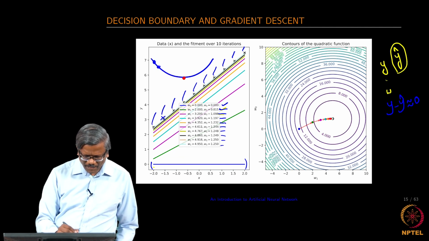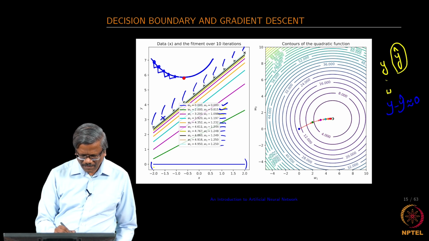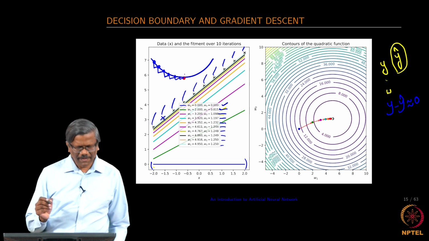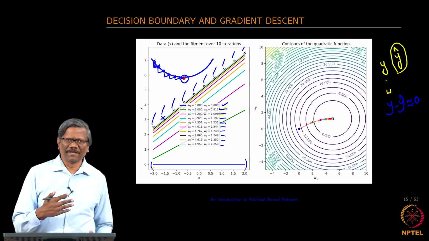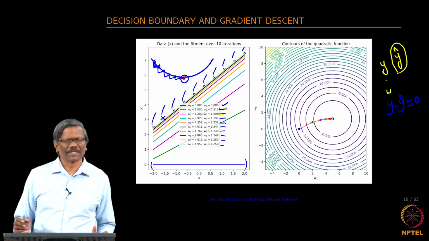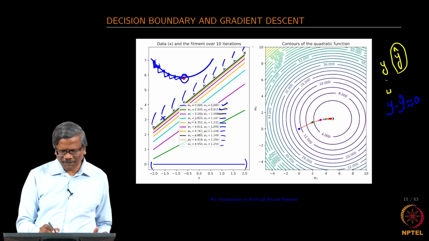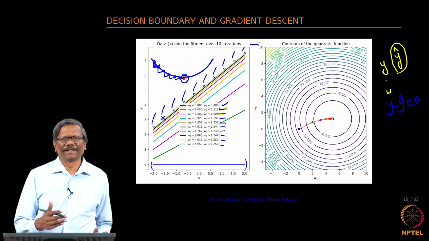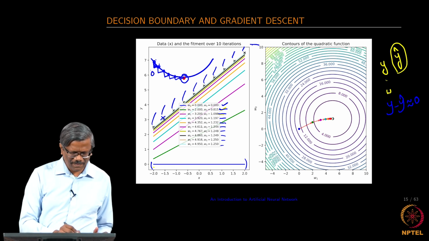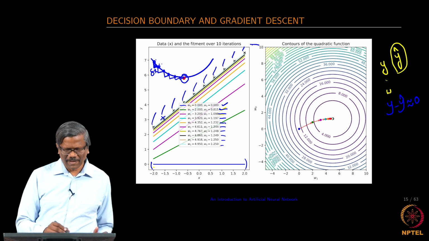And then we moved here, and so on. If you do not have a differentiable function, it is not possible. And then at the end, it is almost flat. So, you do not have any delta x that you can move, and that is when it stops.